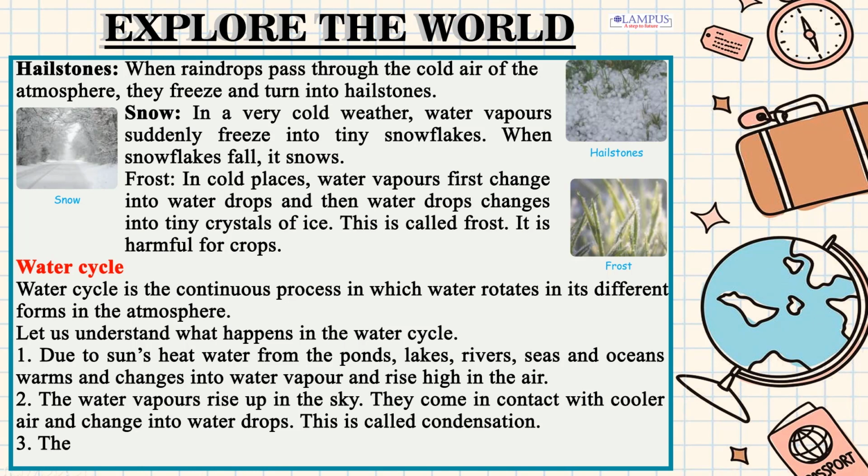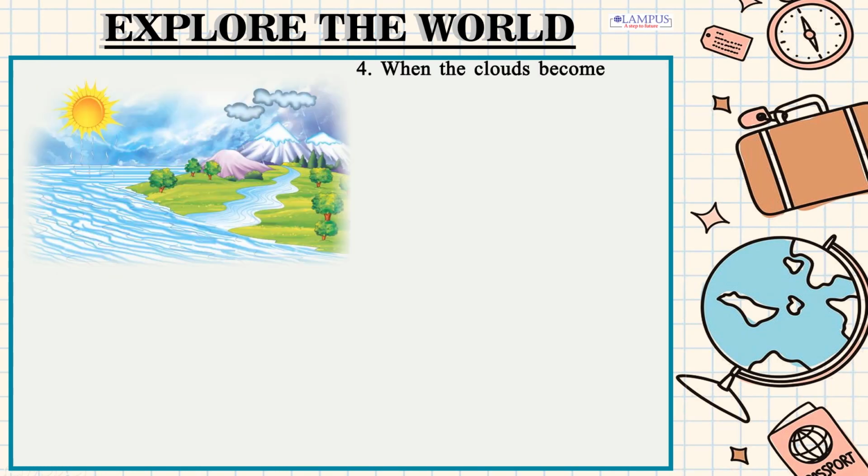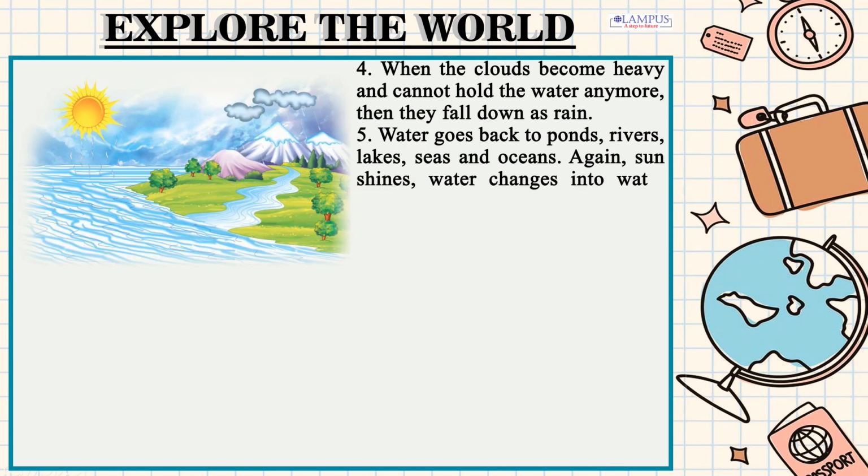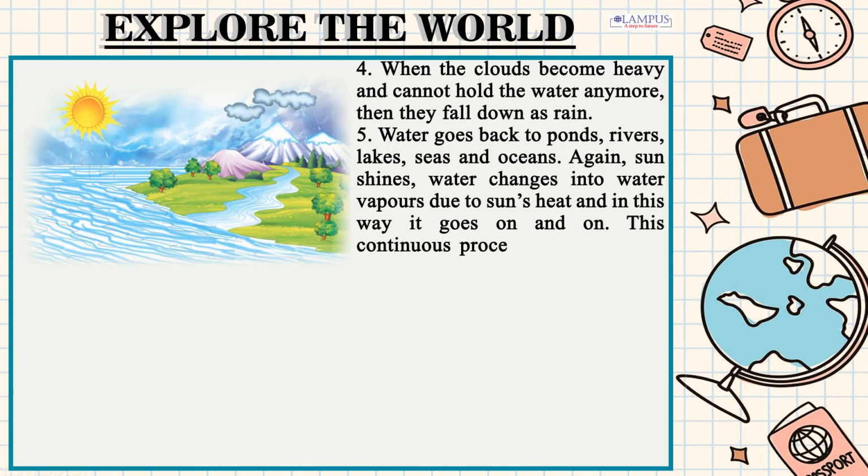This is called condensation. 3. The tiny water drops stick together to form clouds. 4. When the clouds become heavy and cannot hold the water anymore, they fall down as rain. 5. Water goes back to ponds, rivers, lakes, seas and oceans. Again, the sun shines, water changes into water vapors due to the sun's heat, and in this way it goes on and on. This continuous process is called the water cycle.